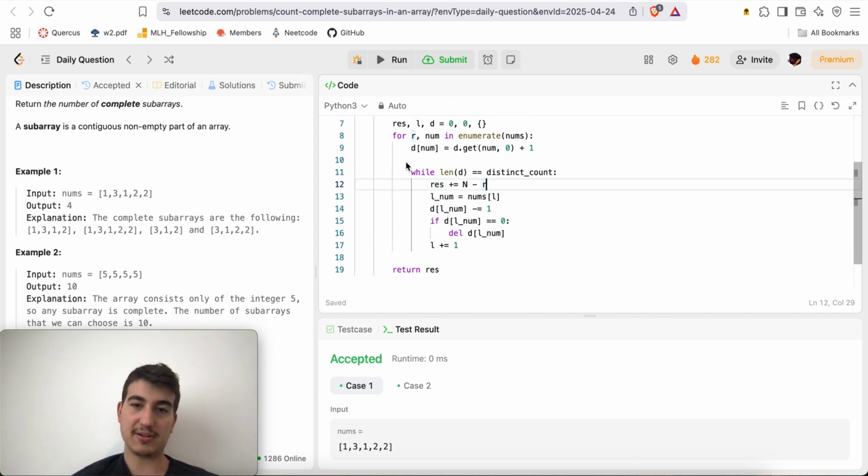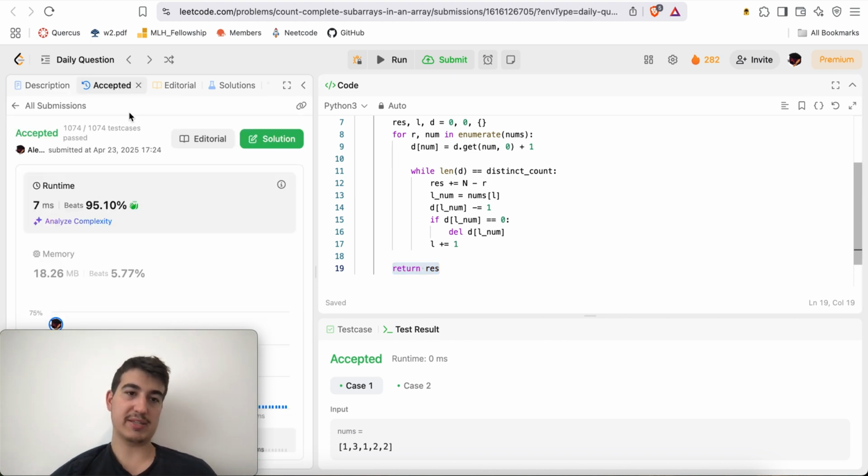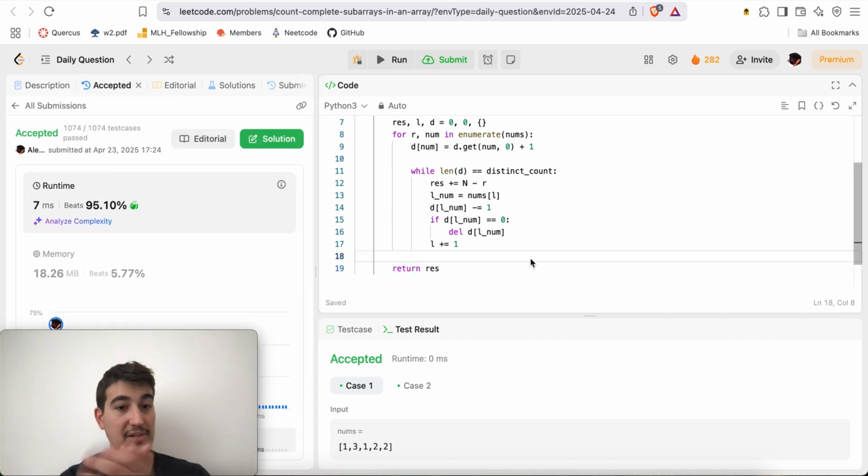And then once we've exhausted this entire for loop, we'll just return res, which will have the count that we want. And as we can see, this is a nice, beautiful, and efficient solution. And yeah, otherwise, that's pretty much it for this video.